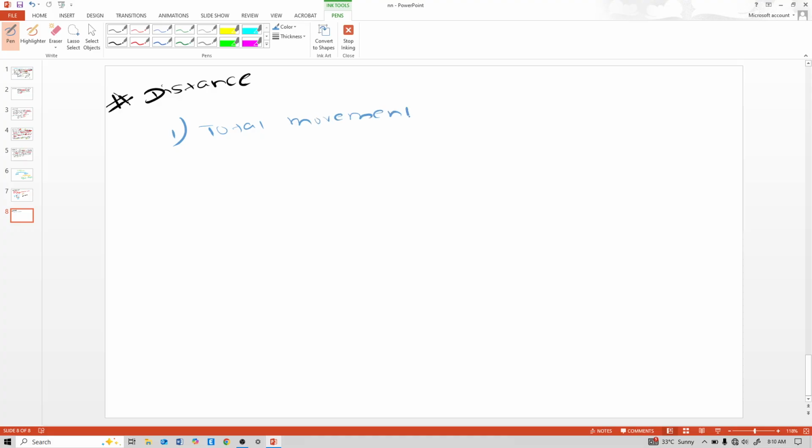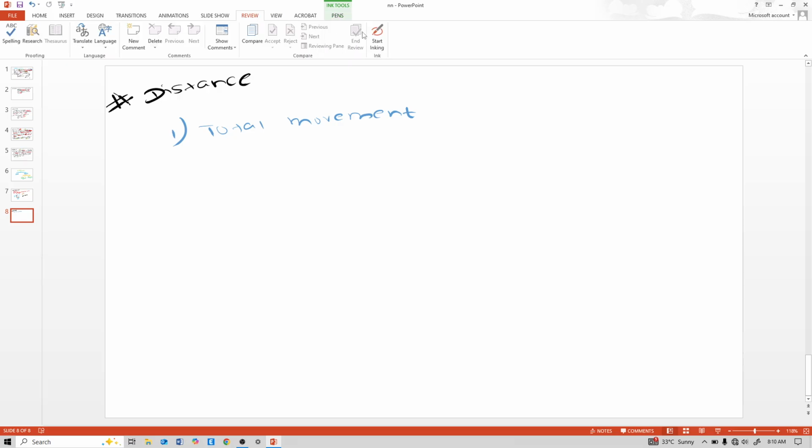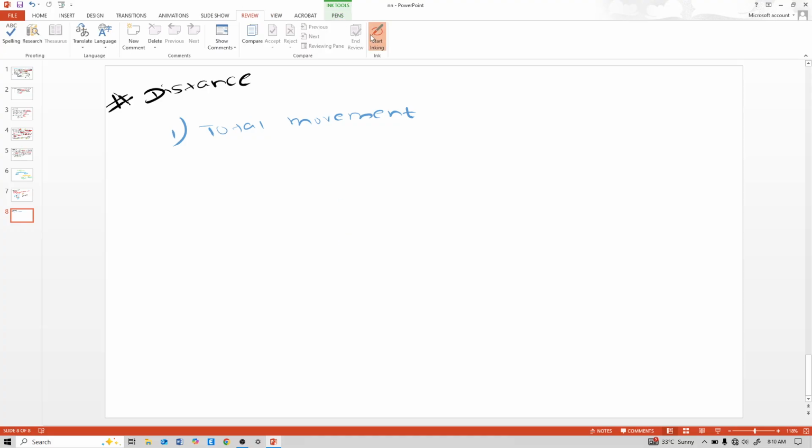That means if we see here on our figure, this is the cursor of the pen, this is distance, total movement. We can define distance as how much ground an object has covered despite its starting or ending point, total distance covered. Let us understand this concept with the help of the following diagram.